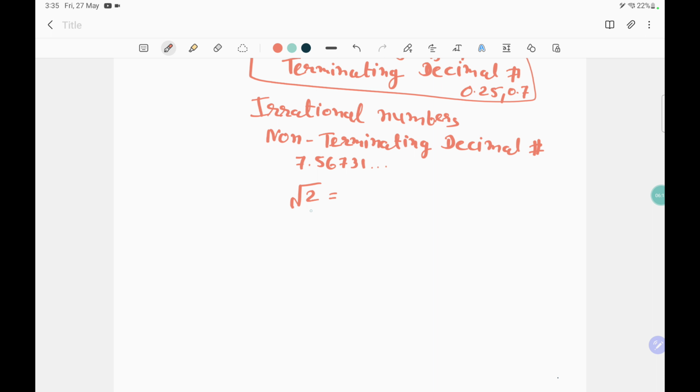So the square root of 2, if we try to get the answer, gives us 1.41421 and so on and on. Obviously this is a non-terminating decimal number, so this is an irrational number. The pi value is also a non-terminating decimal number, because the pi value is 3.14 and goes on and on and on. So all these numbers are called irrational numbers.